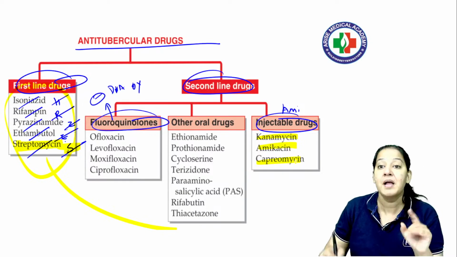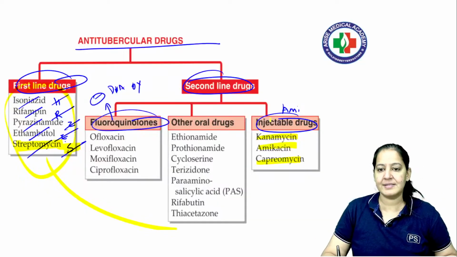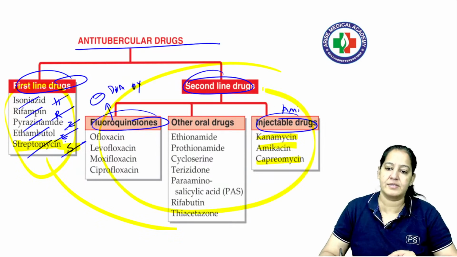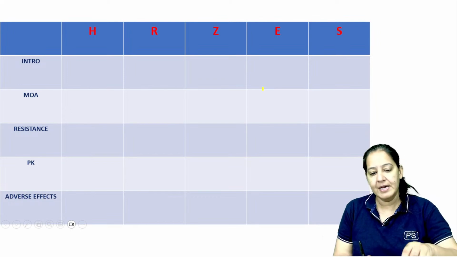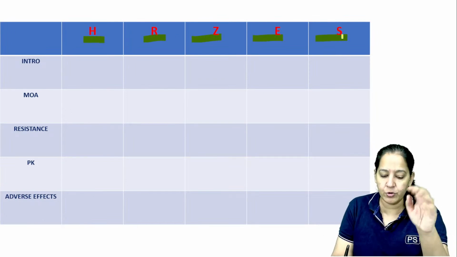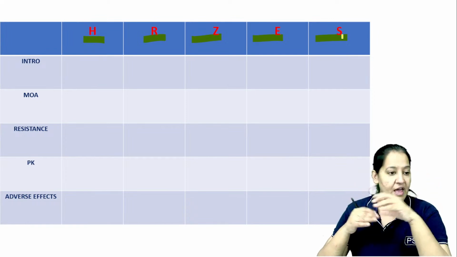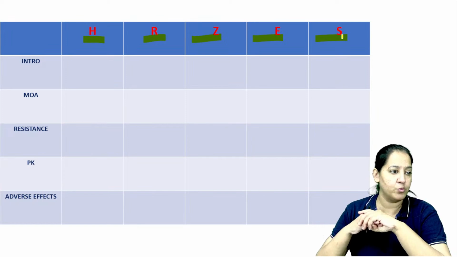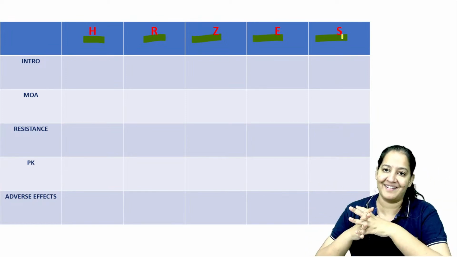This is streptomycin, mycin. So first learn the classification, but in this session I am not teaching you the second line drugs. I am teaching you the 5 first line drugs. So please learn HRZES. I want you to make this comparative table with me right now. I am challenging you: if you are an FMGE aspirant, you are going to get 1 question from this table.